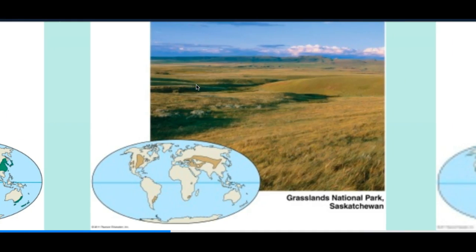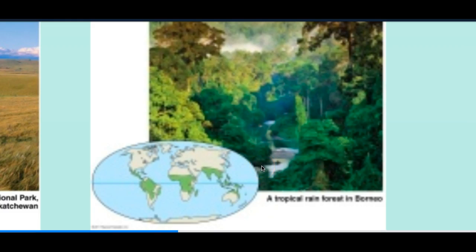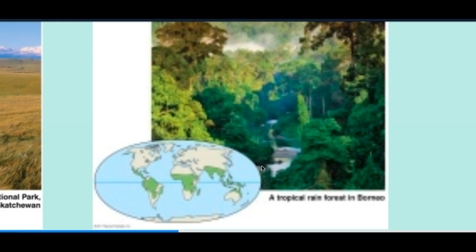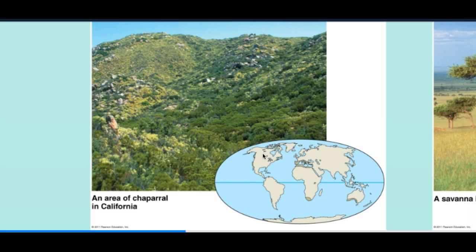This next one is an example of a temperate grassland. This next one is a tropical rainforest. You might know that a tropical rainforest is usually very humid and there's a lot of biodiversity. Next one is an area of chaparral in California. Chaparral itself is a type of biome. It's similar to a desert, but it usually has more rainfall than a desert. And as you can see, there are more trees and more biodiversity than a desert.